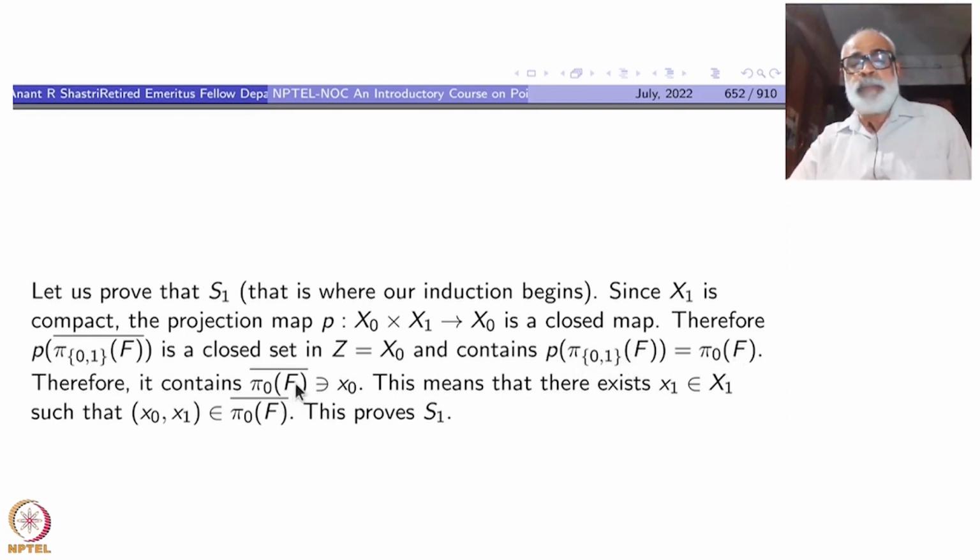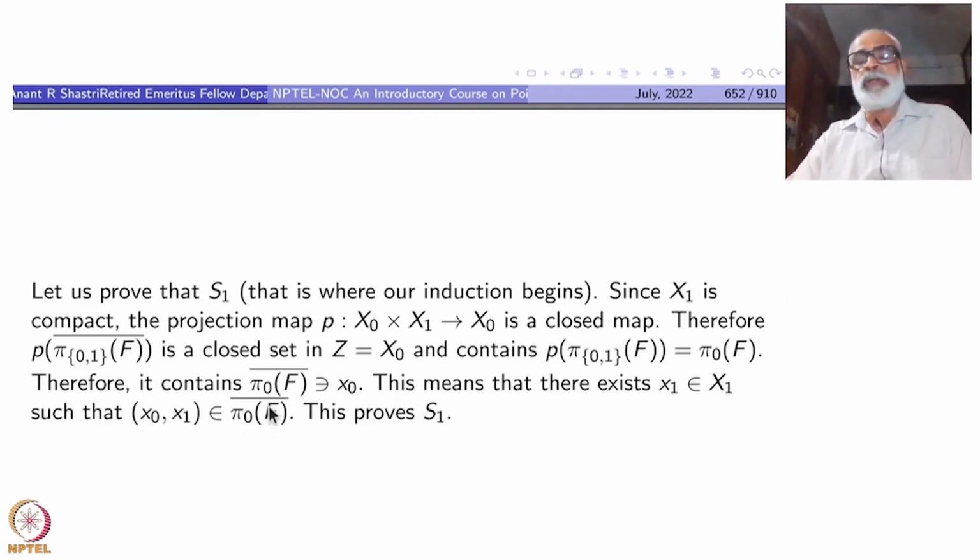Therefore, it contains pi naught of f bar because it's a closed subset, but it contains x0. This means that you have an x1 inside X1 such that this x0 x1 belongs to pi naught bar. This proves S1.